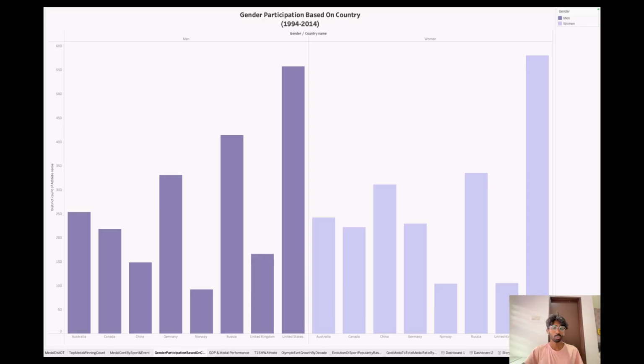And following with the fourth question, which is gender participation based on country, from 1994 until 2014. For this business question, we use a bar chart visualization. The bar chart shows the participation, male versus female, of representatives in each country. The insight is to show gender equality trends, which country has more female or male athletes, and the changes in participation over time as time progresses.